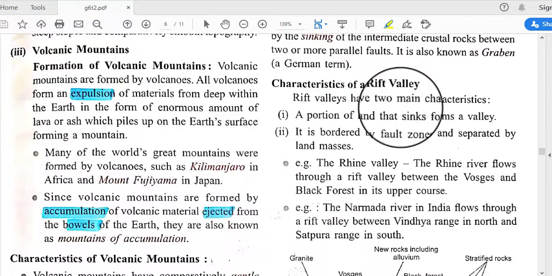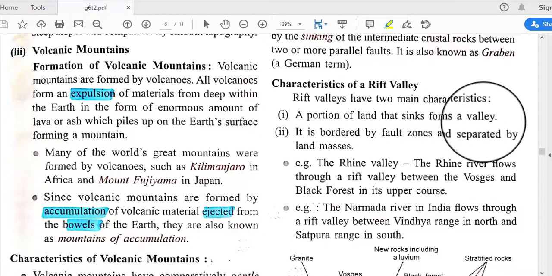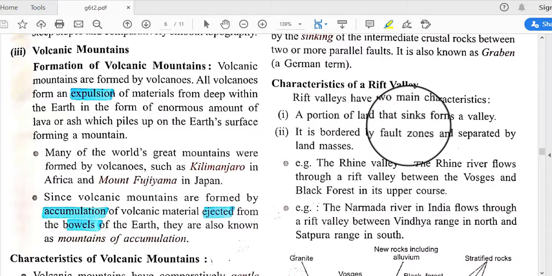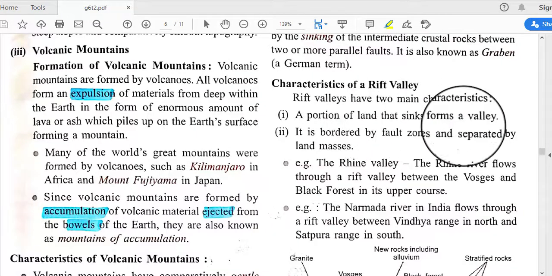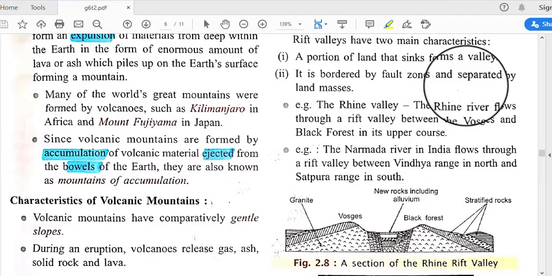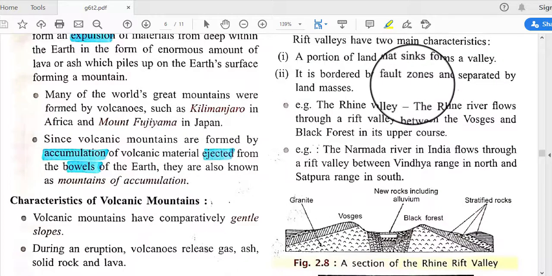Characteristics of a rift valley: a portion of land that sinks from a valley. So in a valley, the portion which sinks down is called a rift valley, and it is bordered by fault zones and separated from the land masses.